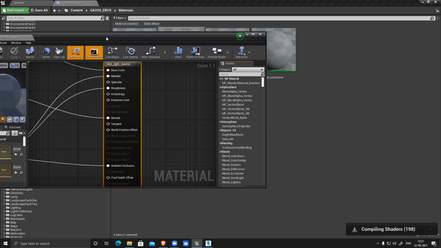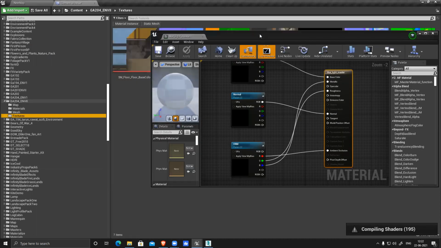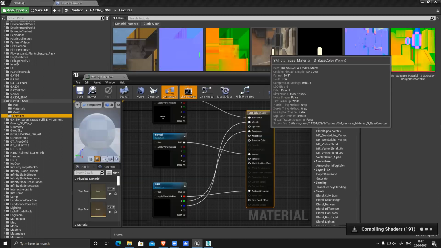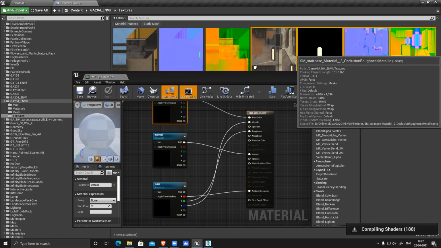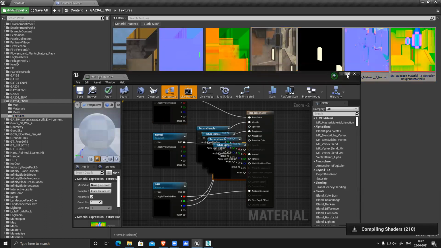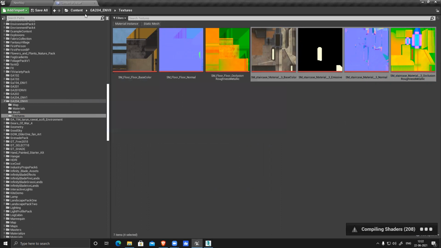Double click, open it, go to your textures. You can see all your textures. Select the diffuse, or you can just simply input all four of them here. Okay, where is my material gone?